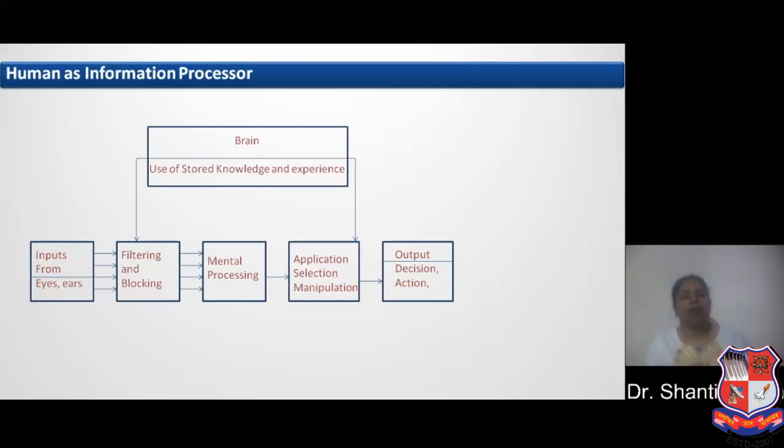Then in both, either in a human or in an information system, filtering and blocking are done, processing is done, application selection and manipulation are done, and the output is decided, meaning either we have to take some decision or we have to perform some action.